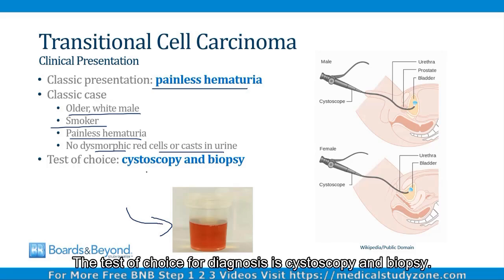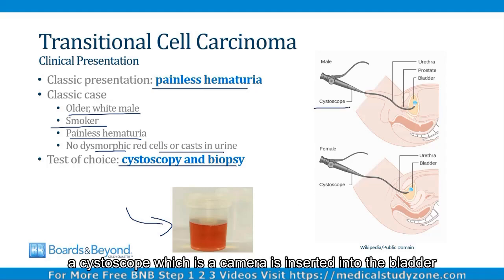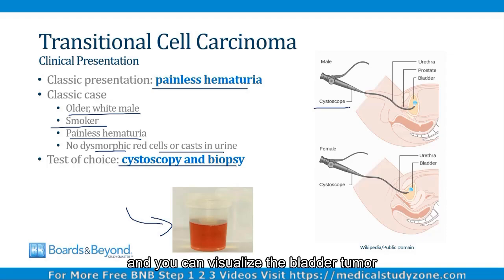The test of choice for diagnosis is cystoscopy and biopsy. Cystoscopy is done as shown on the screen here. A cystoscope, which is a camera, is inserted into the bladder, and you can visualize the bladder tumor and take a sample for biopsy.